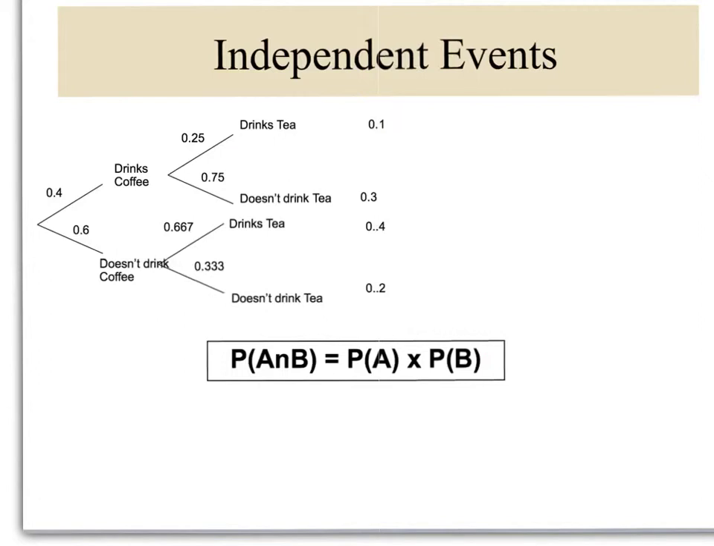But the only way that we can check for independence is to look at the numbers and to look at this rule and see if it's operating. The rule says that the probability when A and B do occur together, so the overlap with A and B occurring, is equal to the total probability of A multiplied by the total probability of B.